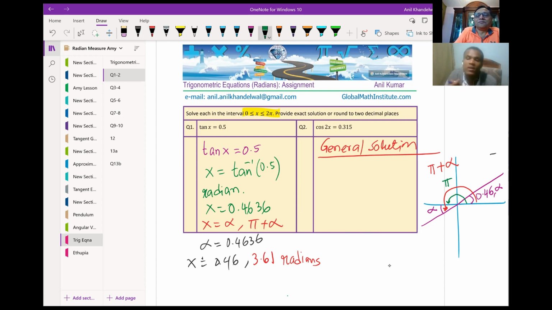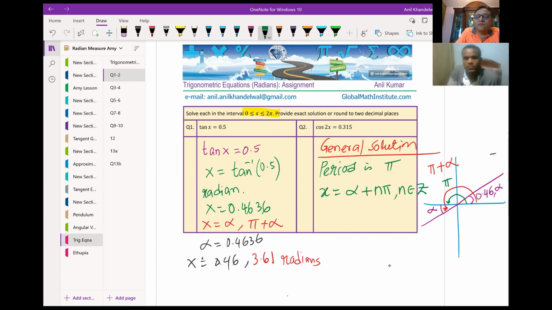Period of tan is 180. Yes, we talk about radians, right? Period is pi. And therefore, after every pi, it is going to repeat. And therefore, the value of x will be in general equal to alpha plus n pi. Do you see that? Where n belongs to integers, right? It could be positive or negative. So that becomes a general solution, correct?